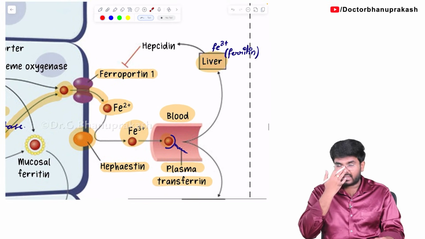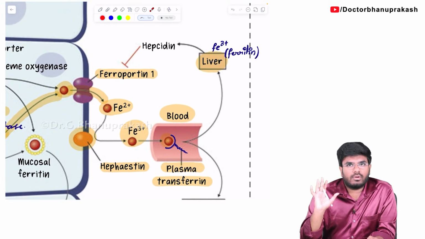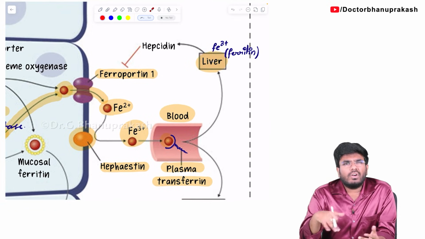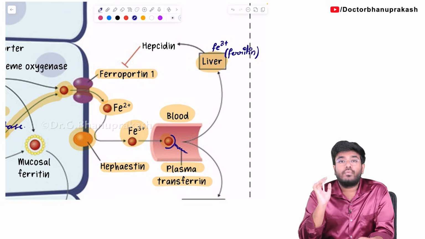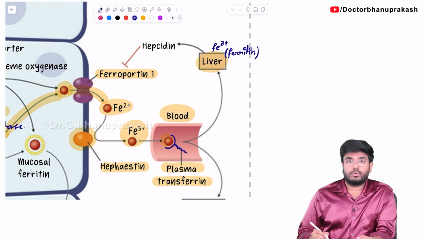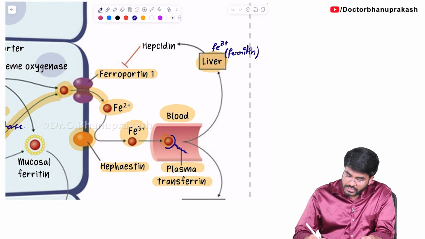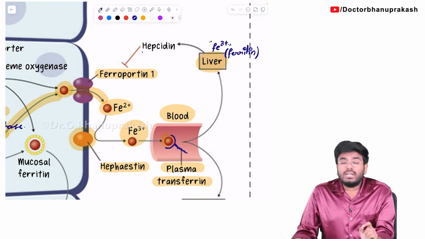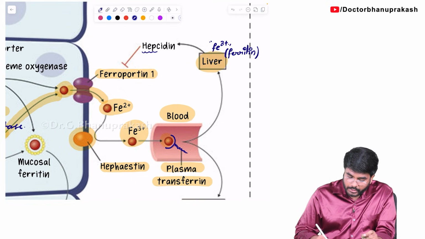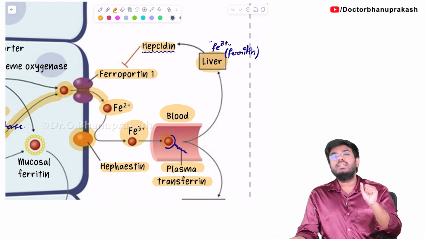My question to you now is, once you have a sufficient amount of iron, are you satisfied or not satisfied? Do you want further iron absorption? No, because further iron can lead to hemochromatosis. We all know an iron overloaded state is called hemochromatosis. So once you have a sufficient amount of iron in your liver, what is the liver producing? Your liver is going to produce a molecule called hepcidin. Okay, your liver produces which molecule? Hepcidin, guys.